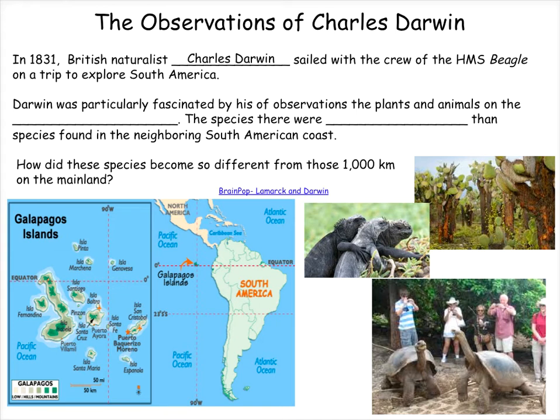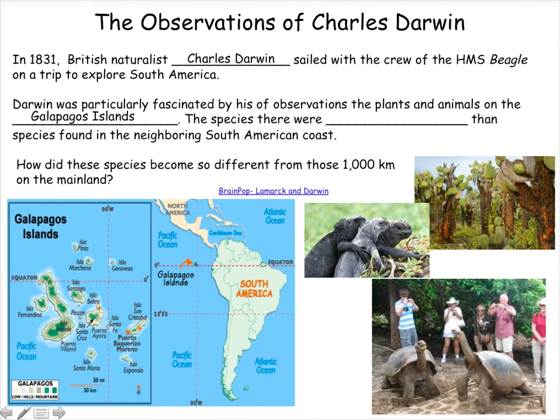In 1831, Darwin sailed with the crew of the HMS Beagle on a trip to explore South America. On this trip, Darwin was able to observe hundreds of species in differing habitats all over the world. Darwin was particularly fascinated by his observations of the plants and animals on the Galapagos Islands.